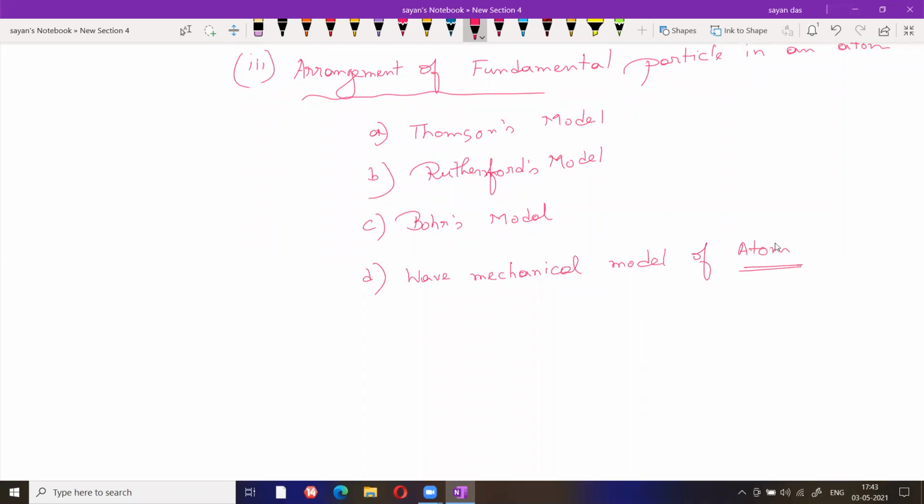These are the basic four fundamental models. From these four models, you can easily tell about the arrangement of fundamental particles in an atom.